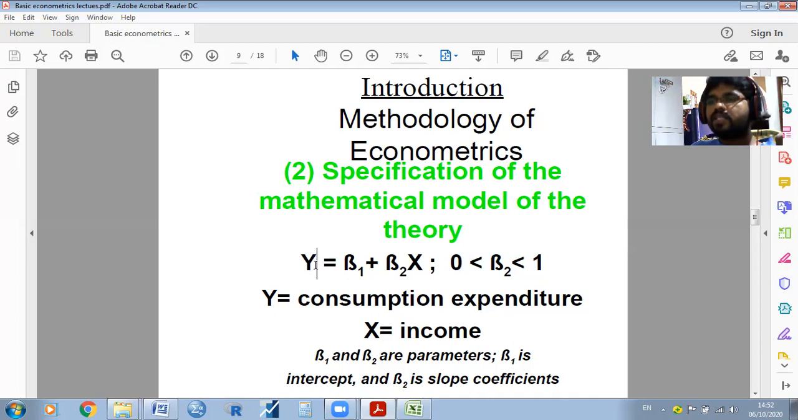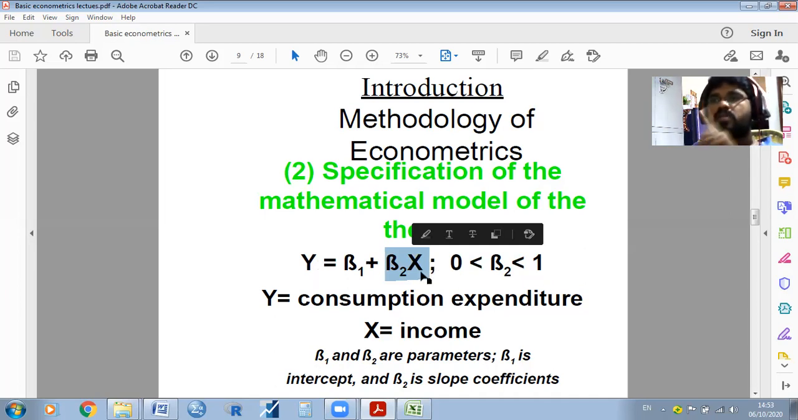So here y is the dependent variable, that is consumption or expenditure, and x is income. Here b1 and b2 are parameters. b1 is the intercept, b2 is the slope coefficient. This is the specification of the mathematical model of the theory. Why have we taken only one independent variable? As per the theory, we have taken only one independent variable.